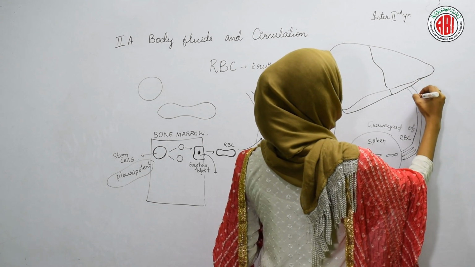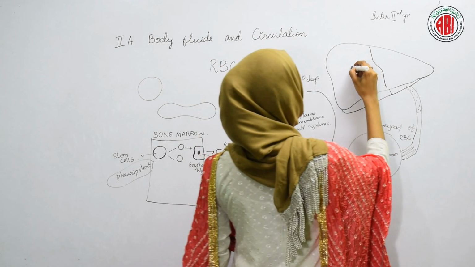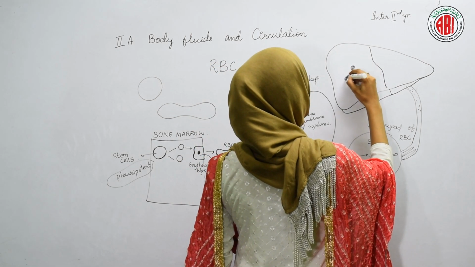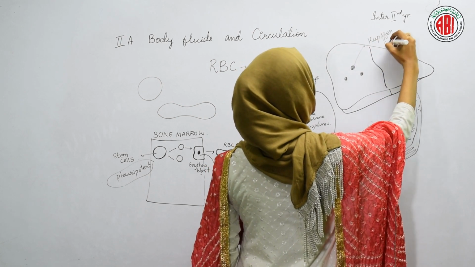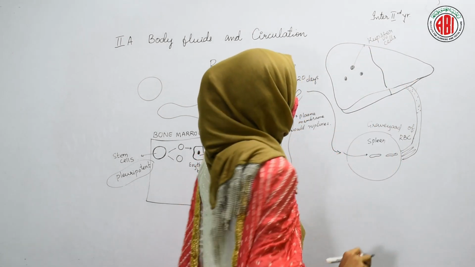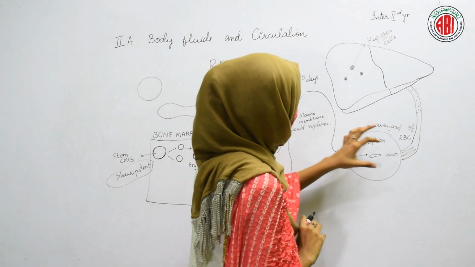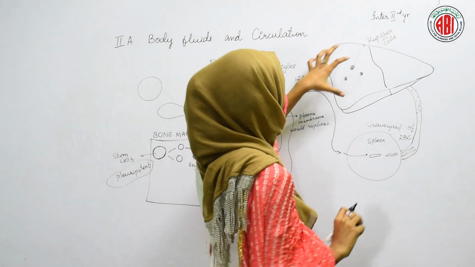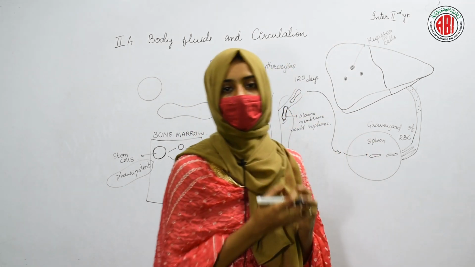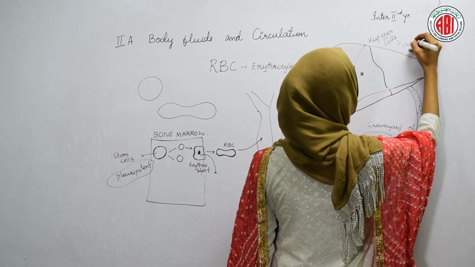Once the dead bodies of the red blood cells enter into the liver, there are some specialized cells found in the liver. We call these cells Kupffer cells. So Kupffer cells are present in our liver. What is the function of these Kupffer cells? Let us see. Once the dead RBCs enter into the liver, these Kupffer cells engulf the dead bodies of the red blood cells. So they are also called phagocytes.